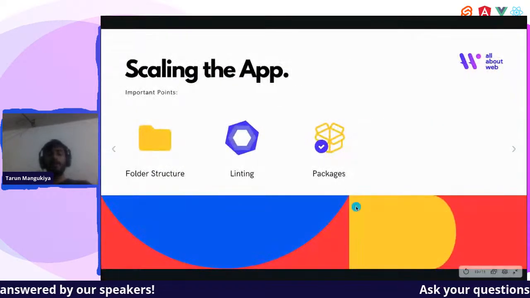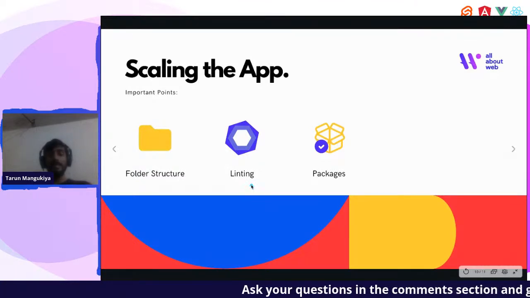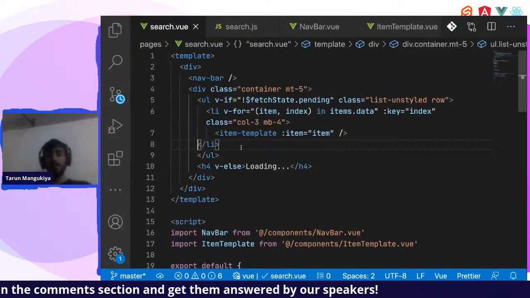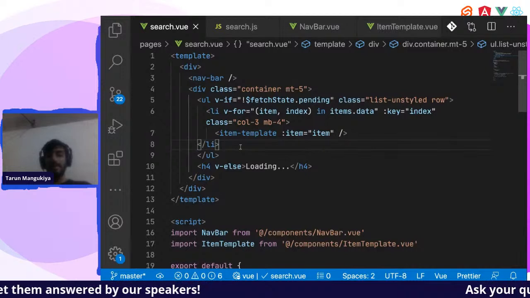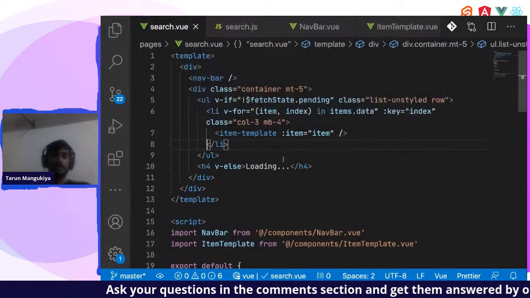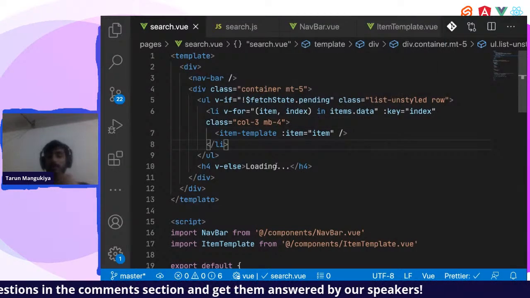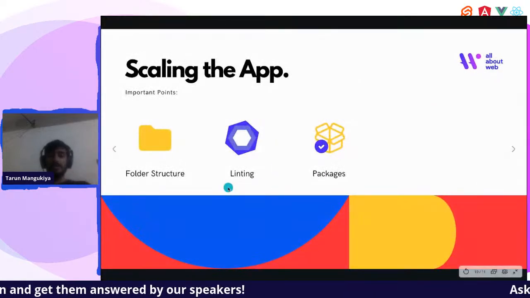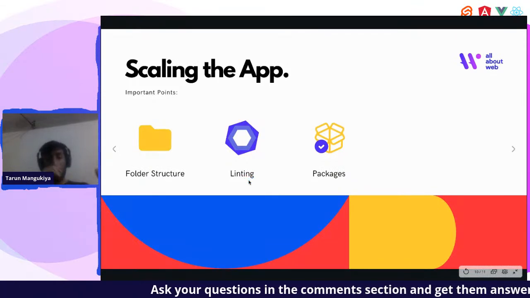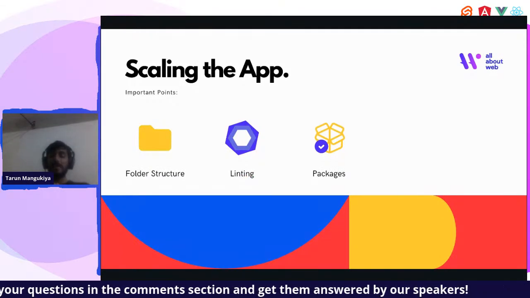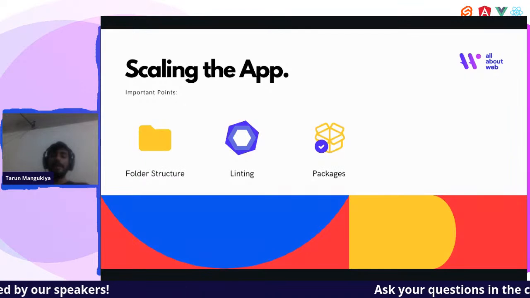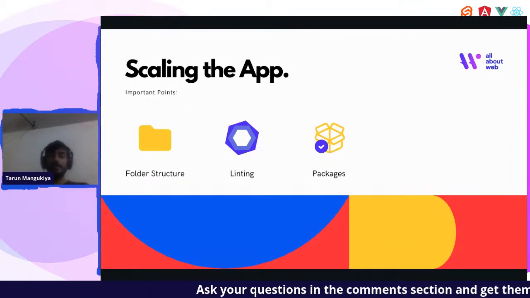Apart from that, we should also do linting. Because if some developer saves it like this, then it will be a problem. So we should always use ESLint and Prettier together to make code cleaner, right? Or I think we can also use format document and so on. So folder structure is very important when you want to scale your application to a large size. Then linting is also a very important thing. And when it comes to packages and speed improvements, usually try to use the library inside the components. If you follow just this thing,